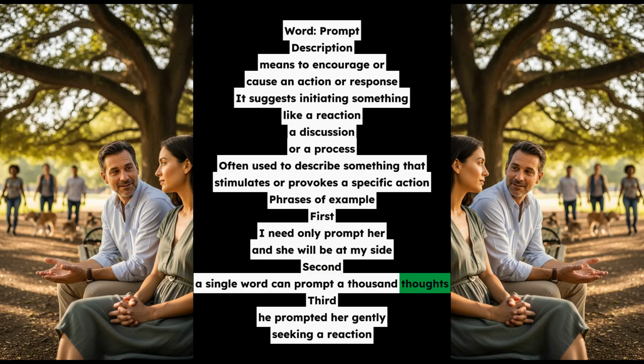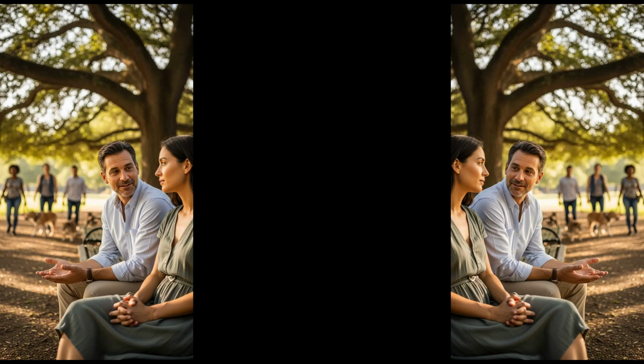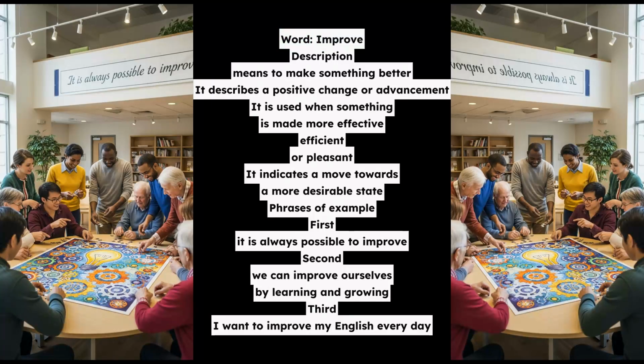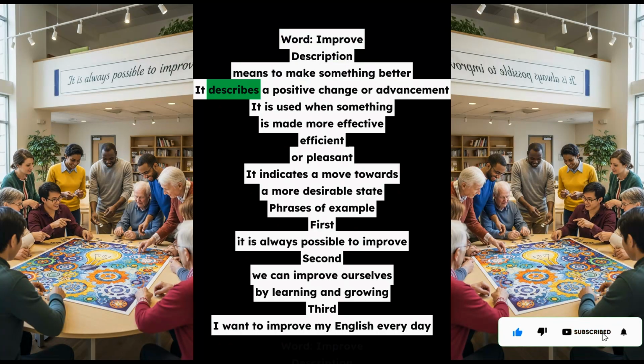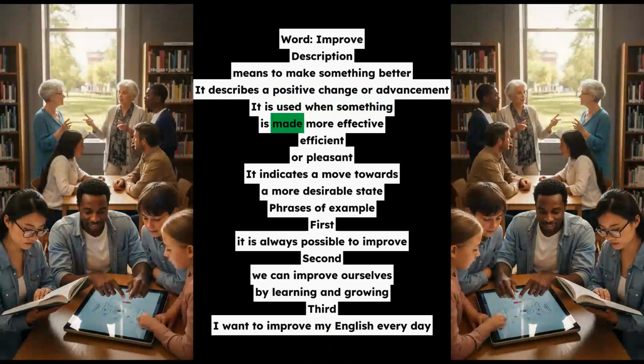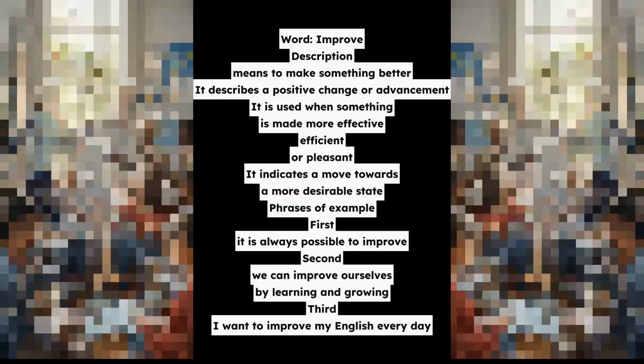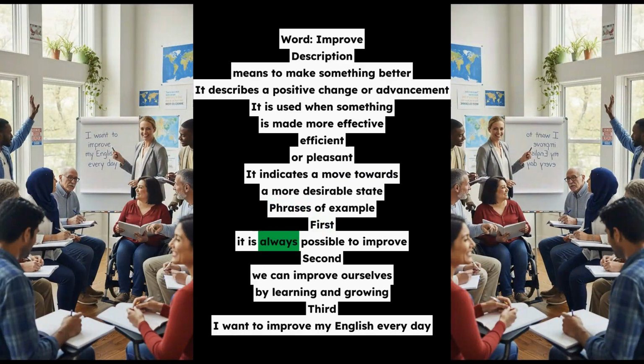Word, improve. Description: means to make something better. It describes a positive change or advancement. It is used when something is made more effective, efficient, or pleasant. It indicates a move towards a more desirable state. Phrases of example. First, it is always possible to improve. Second, we can improve ourselves by learning and growing. Third, I want to improve my English every day.